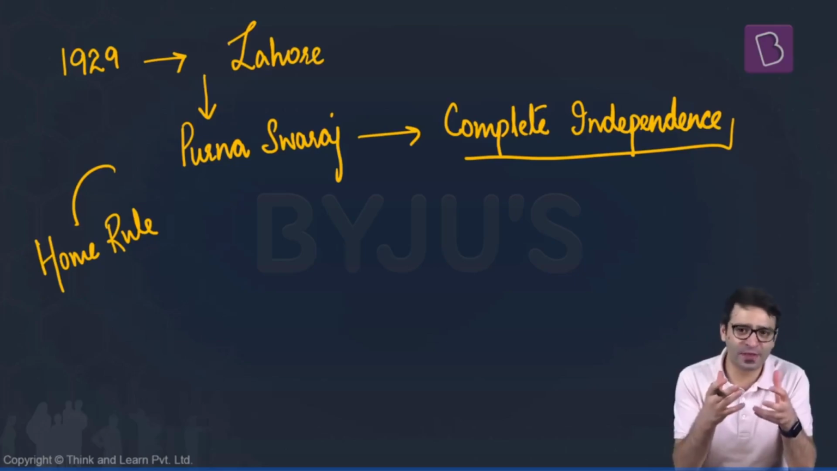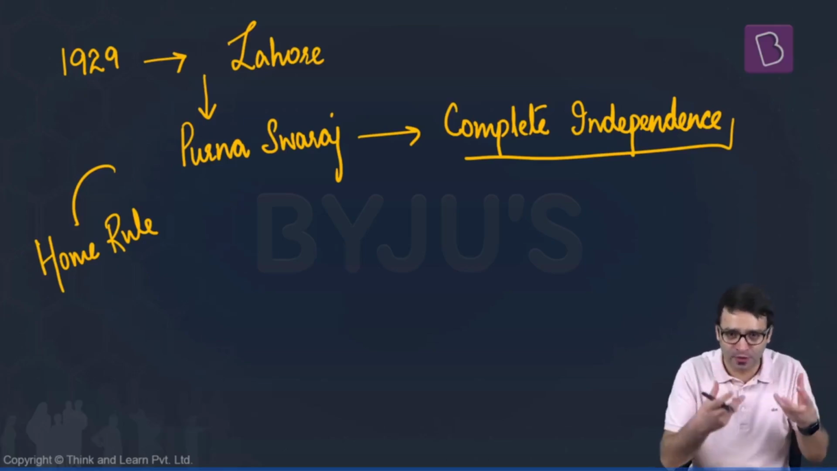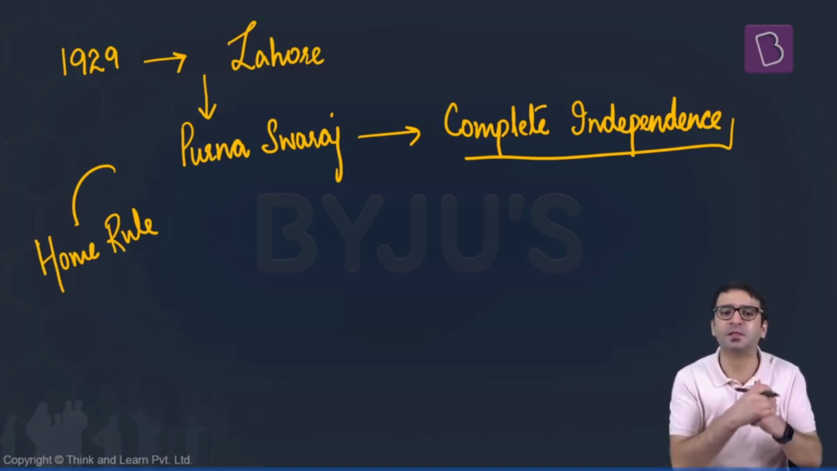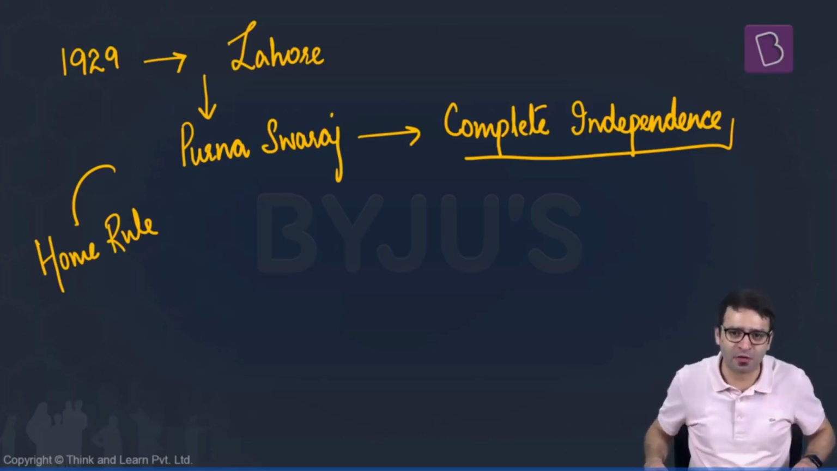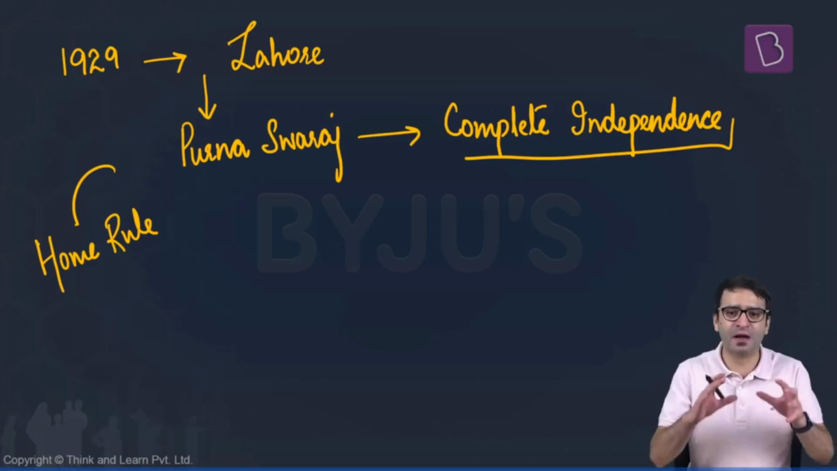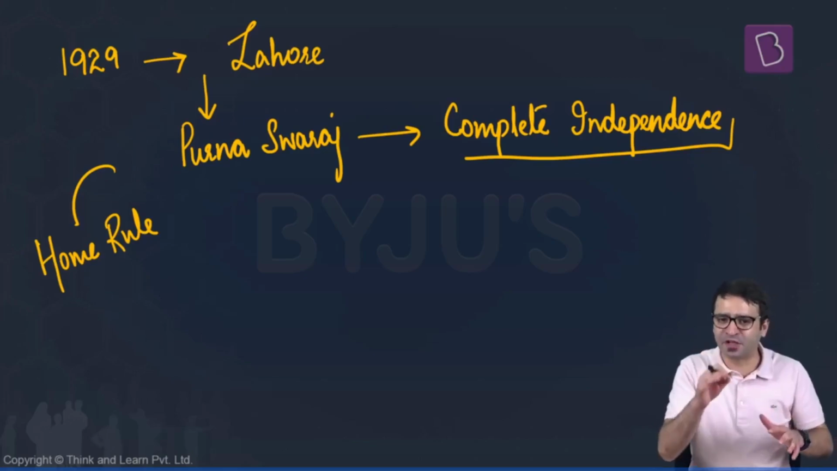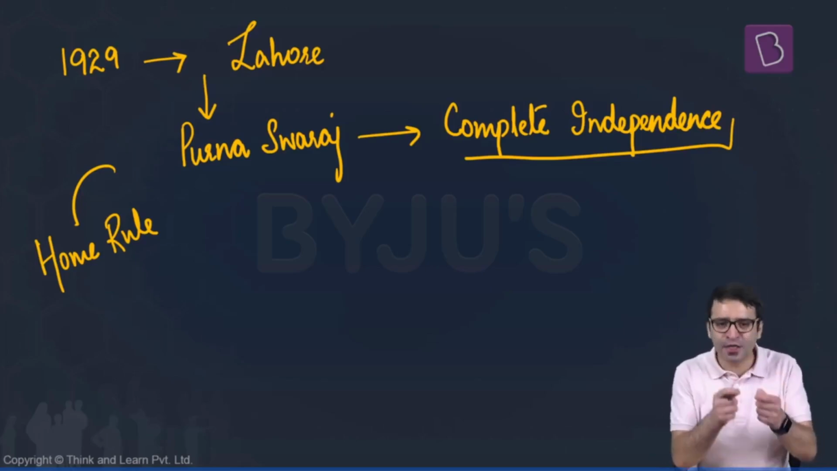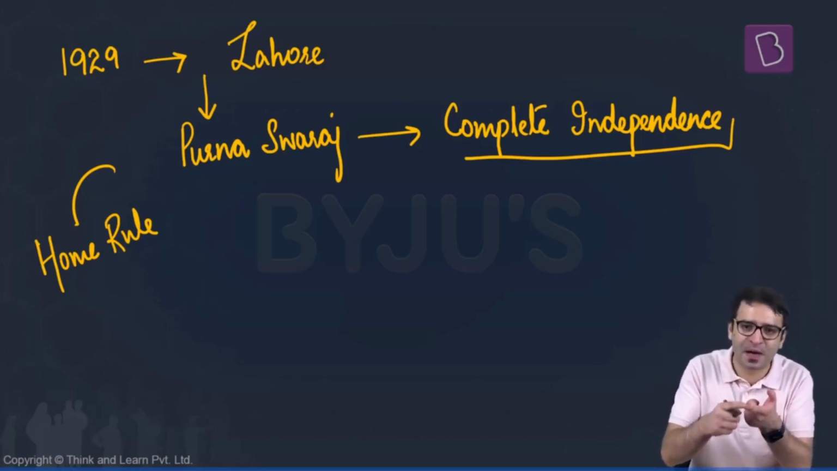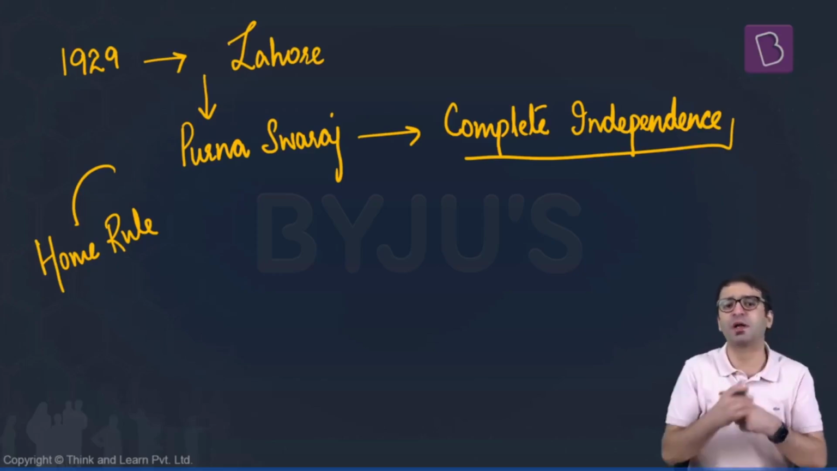So prior to 1929, the Congress as a party was asking for home rule, was asking for Swaraj, was stopping short of complete independence. But in 1929, a historic session of Indian National Congress on the banks of River Ravi, in Lahore, was presided over by Pandit Jawaharlal Nehru, and the slogan was Purna Swaraj. The resolution was passed that now Congress party will demand complete independence, complete sovereignty, Purna Swaraj.